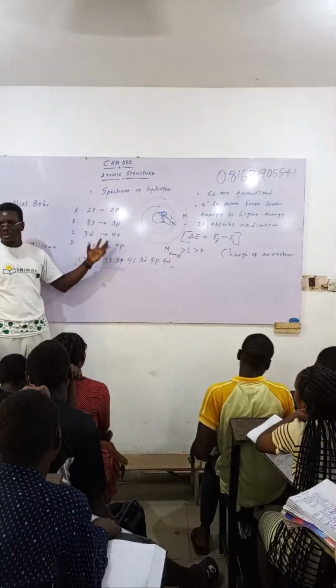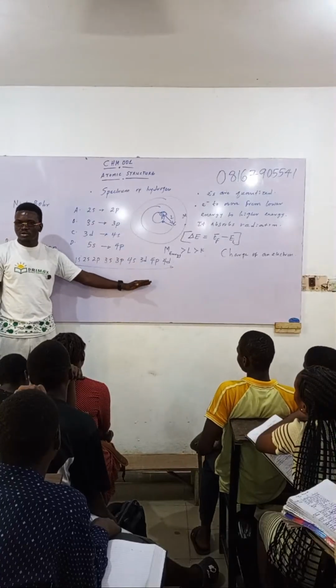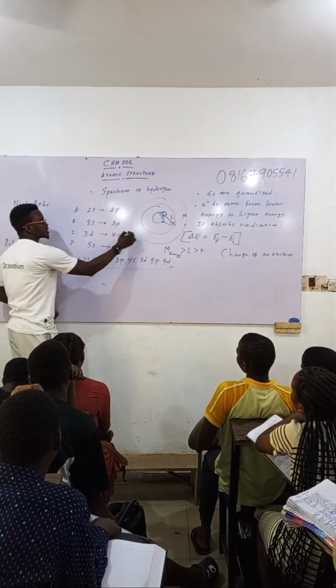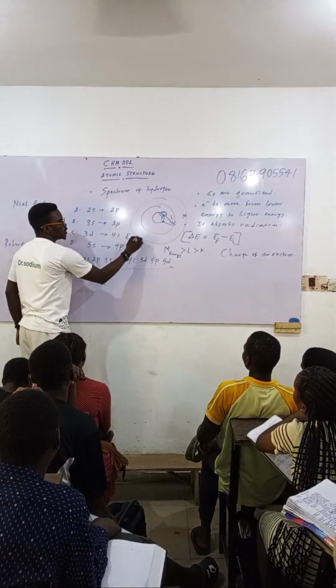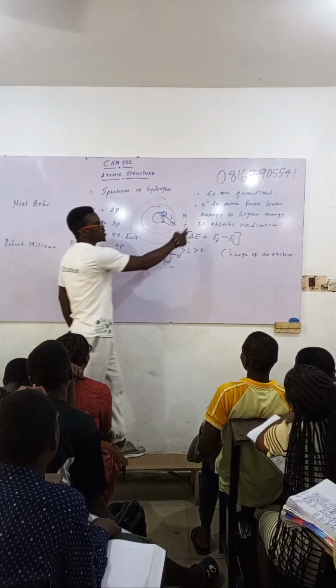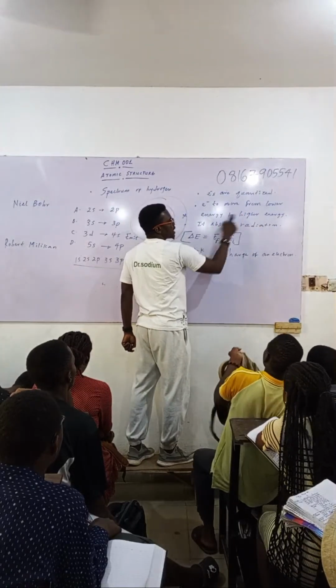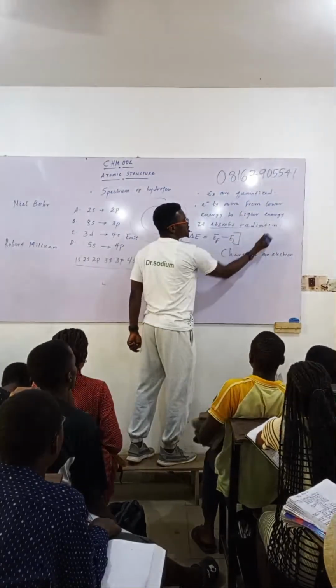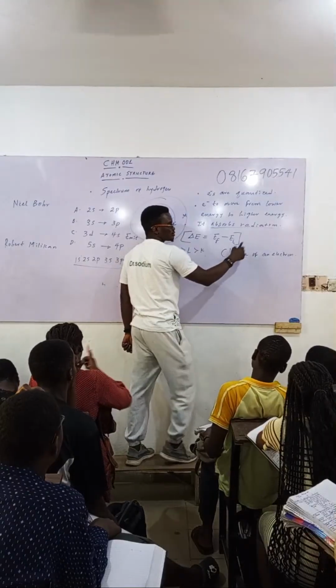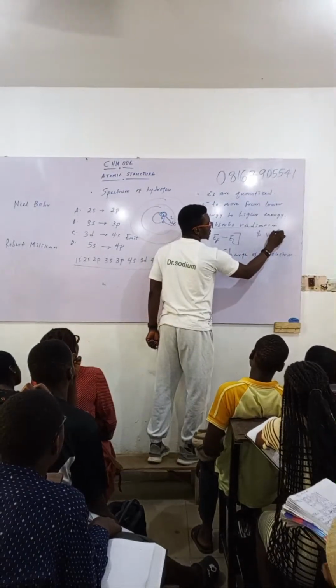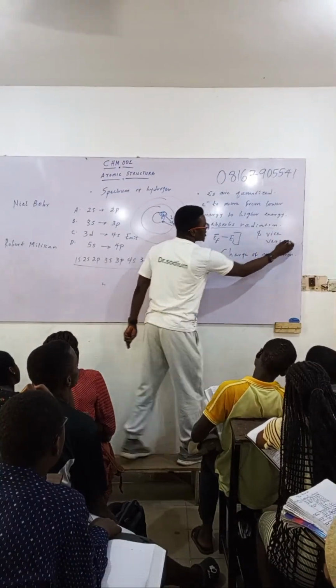It's not about the numbers. It's what you must know. So in this case, it's going to emit energy or emit radiation. If it's going from higher energy to lower energy it emits, and from lower energy to higher energy, it absorbs radiation, and vice versa. Please, do you understand that?